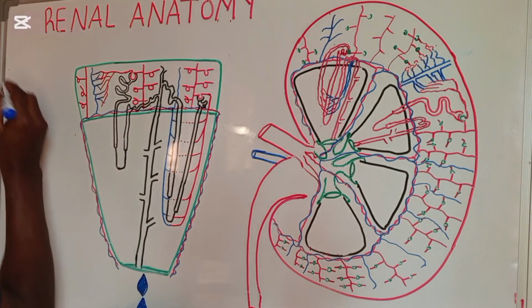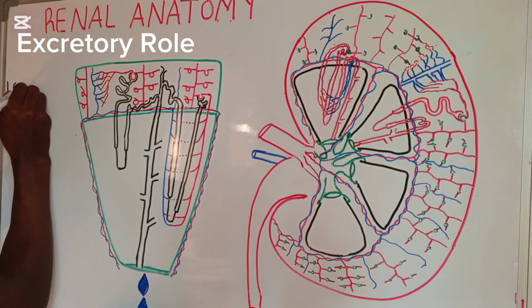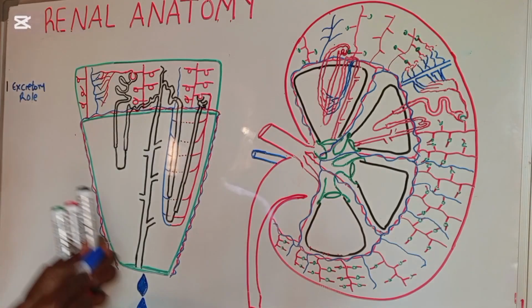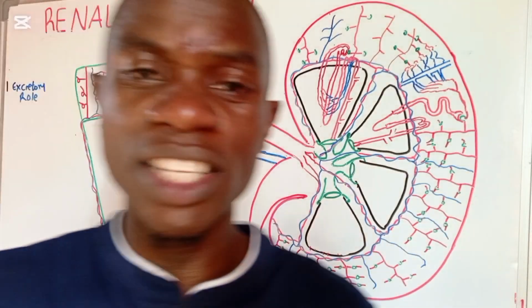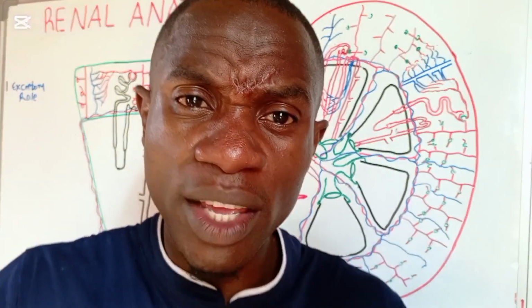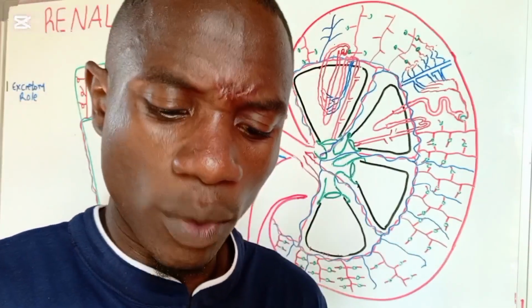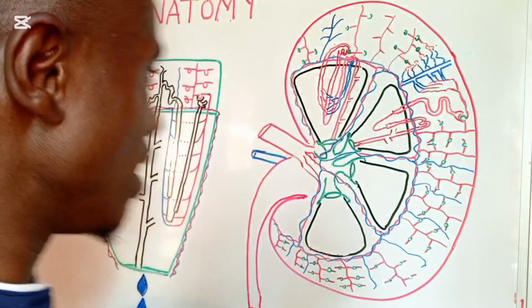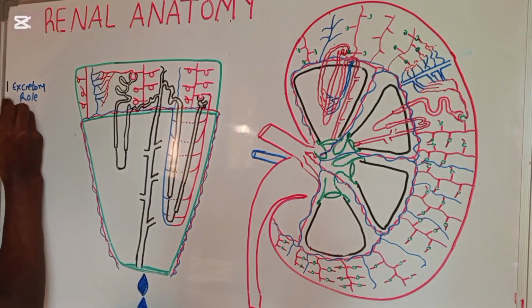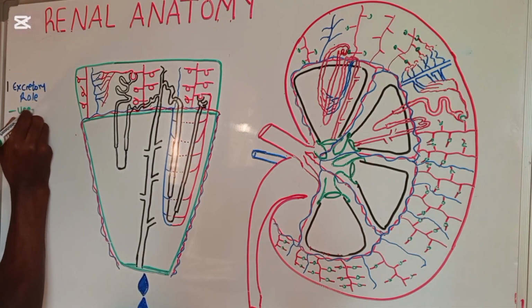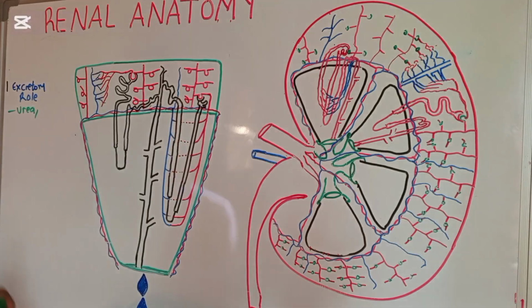The first role of this urinary system is the excretory role. The urinary system expels different metabolic wastes. What are some of these metabolic wastes eliminated by the kidneys? Think of urea, one of the metabolic wastes eliminated by the kidneys.